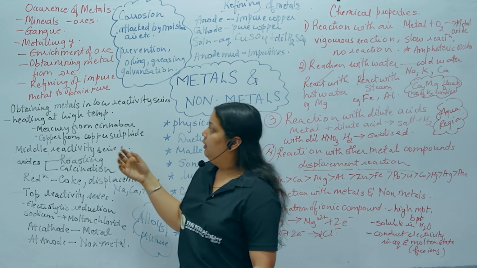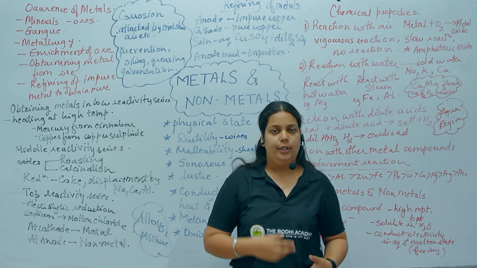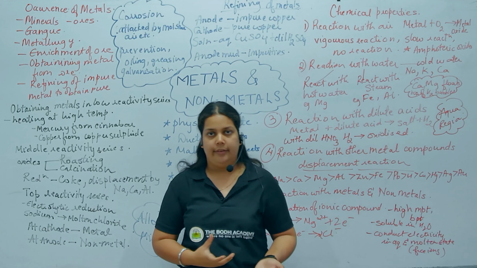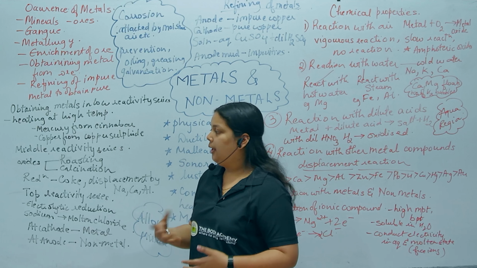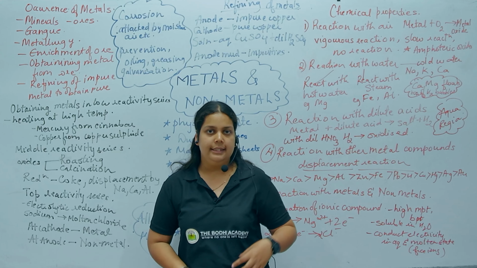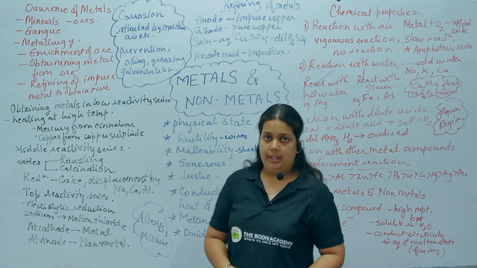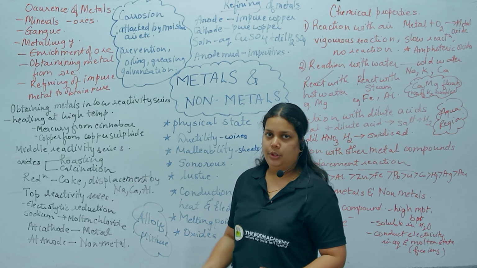So for obtaining metals, the metals are divided into 3 categories. The metals which are low in the reactivity series occur in free form. Metals which are moderately reactive occur in the form of oxides, sulfides or carbonates. Metals at the top of the reactivity series occur mostly in the form of oxides.